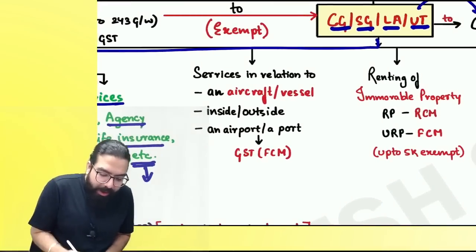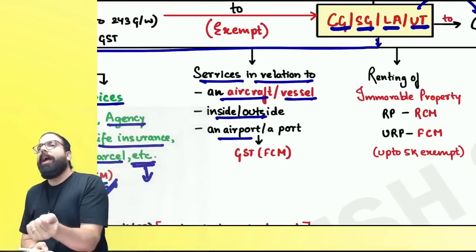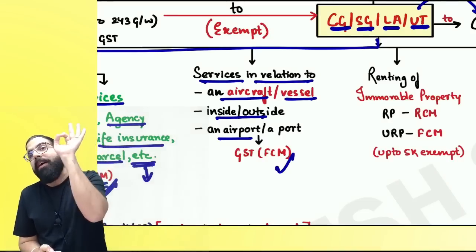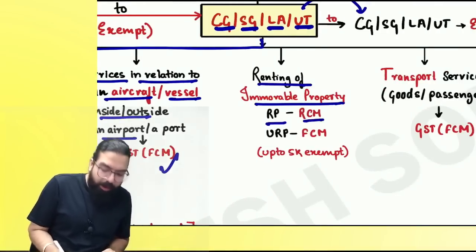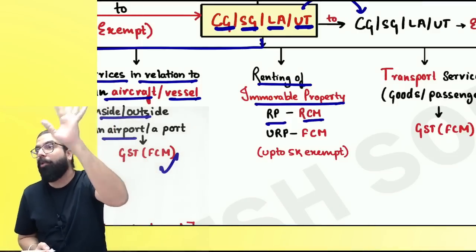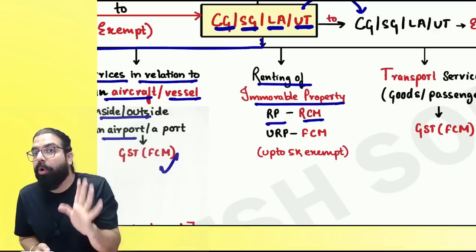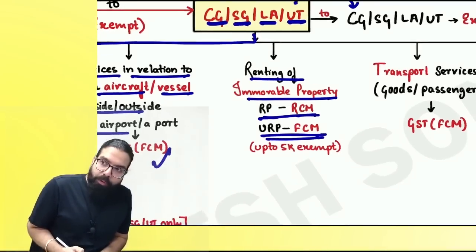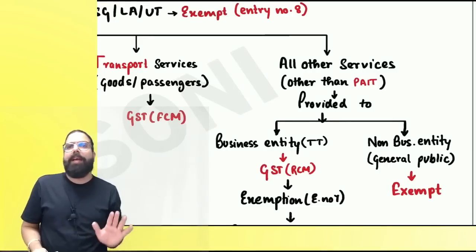Now, the next one over here is if services in relation to an aircraft or vessel are given inside or outside an airport or port, then always GST will come under forward charge mechanism. Now, renting of immovable property: always remember, a registered person will always pay GST under RCM. Government giving renting of immovable property, I'm talking now. Renting of immovable property, always remember one thing: it is immovable property, and it will be registered person, unregistered person, forward charge mechanism. And here also there is an exemption up to how much, everyone? 5,000 rupees. Can I go ahead, everyone?